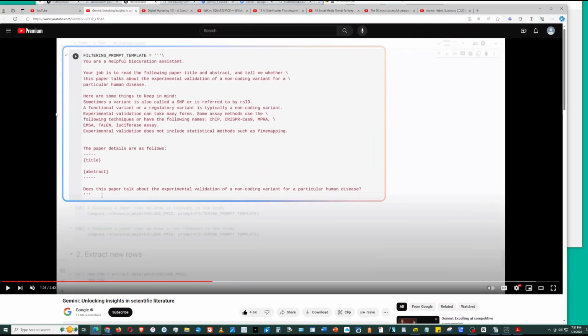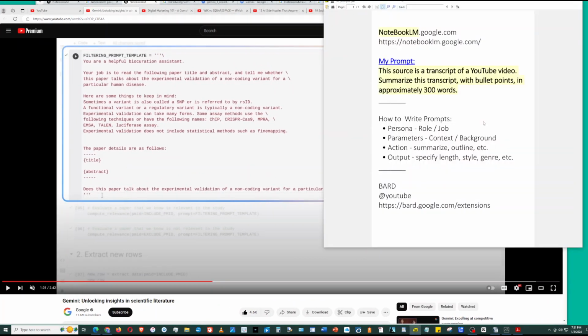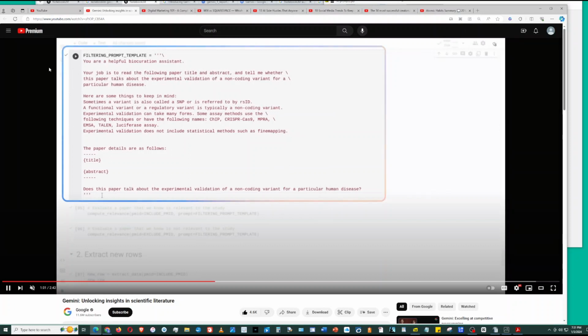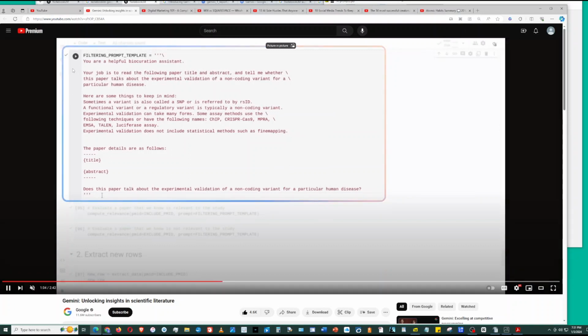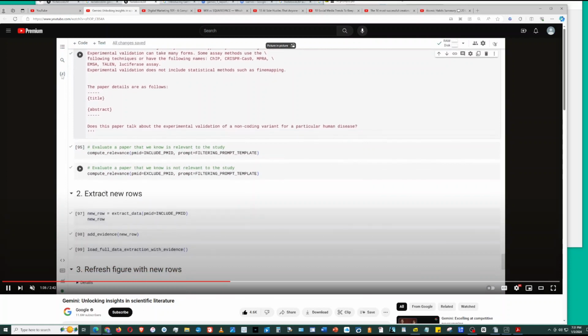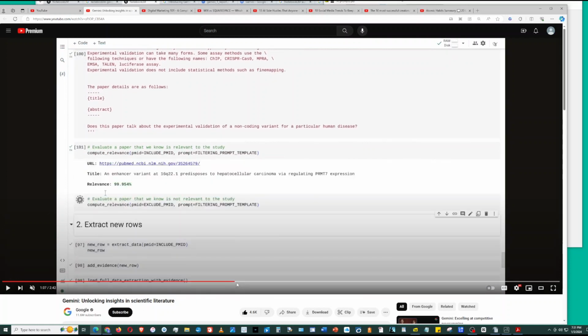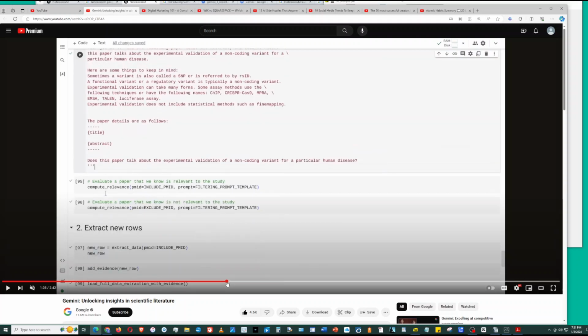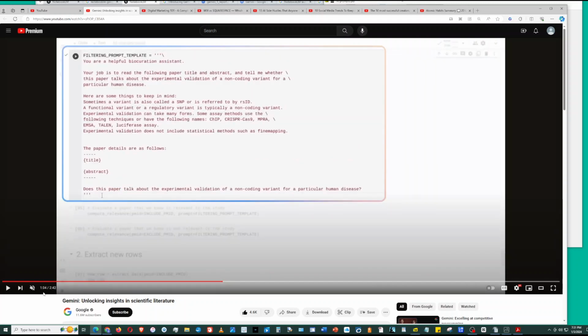So this is an example of what I meant by how to write a prompt. Persona, a role, job duties, parameters, context, background, and action. Output, specify the output. So here in their prompt box, this is what they're writing into Gemini. You are a helpful assistant. So this is what they input into Gemini.